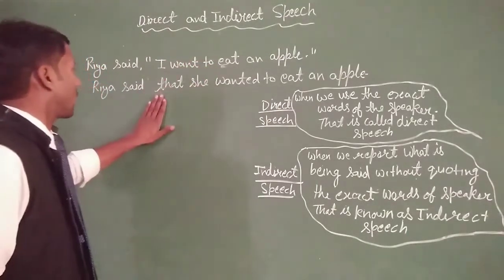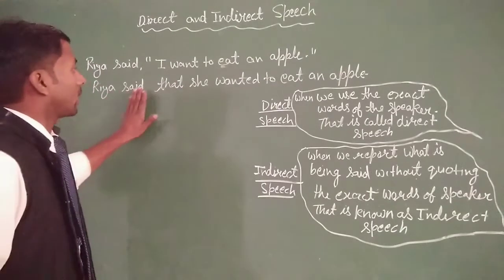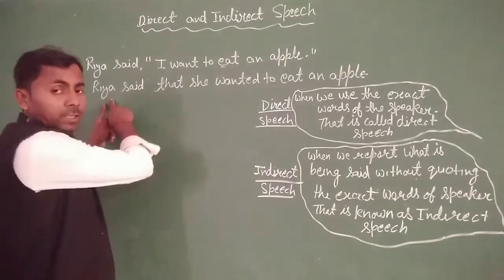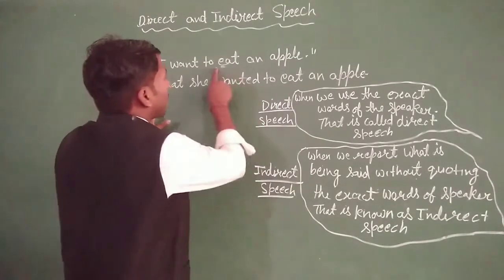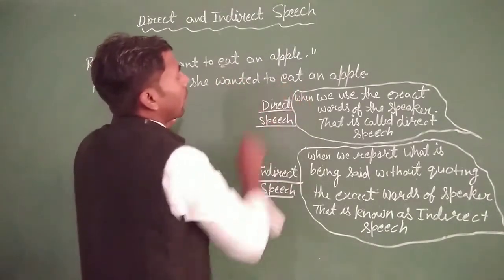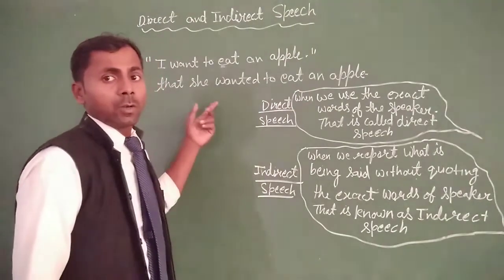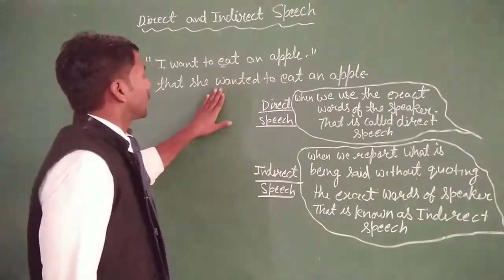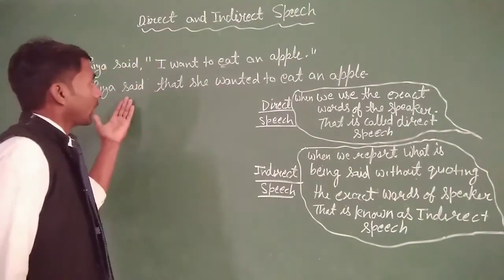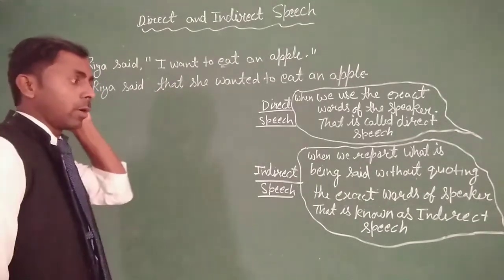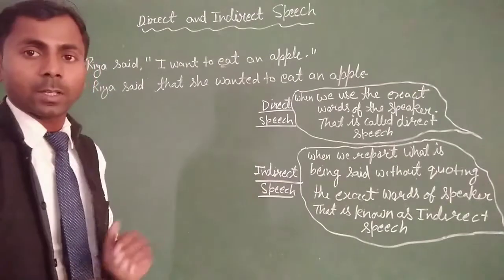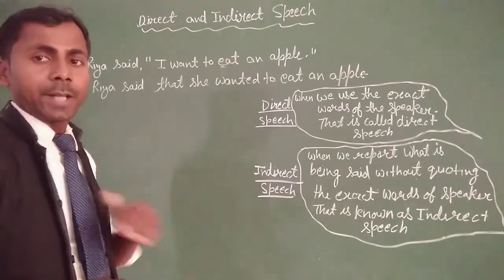But in the second sentence, Riya said that, it means there is a person, Riya, who says the statement in their own words, then it will be indirect speech. Clear?